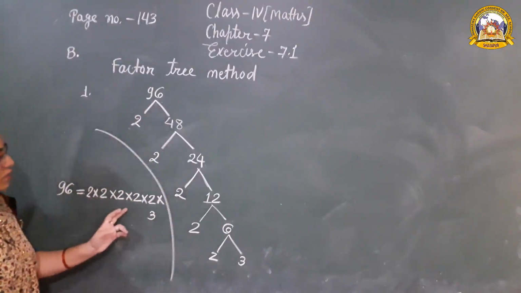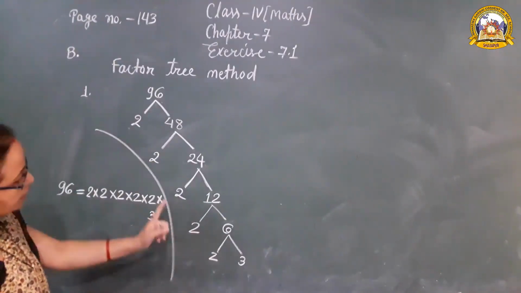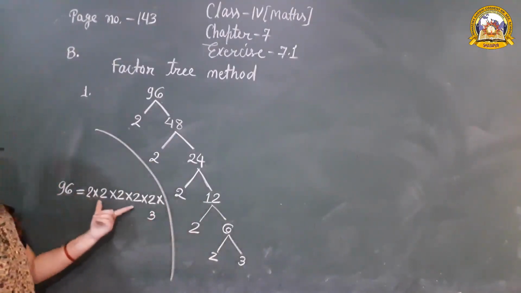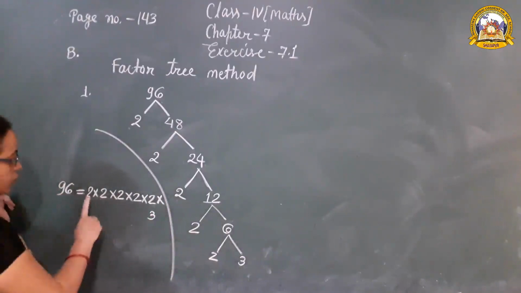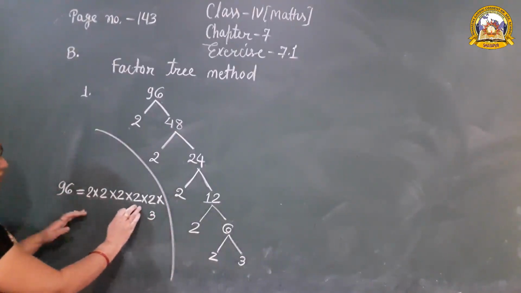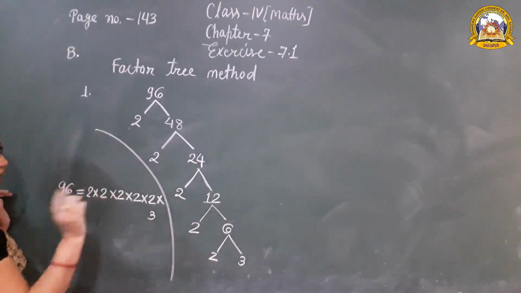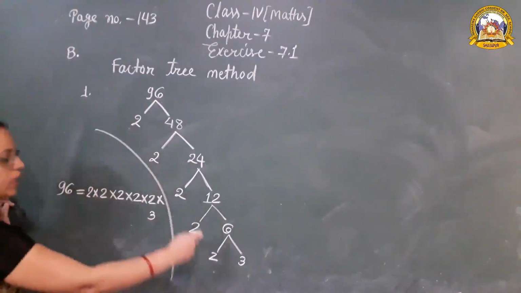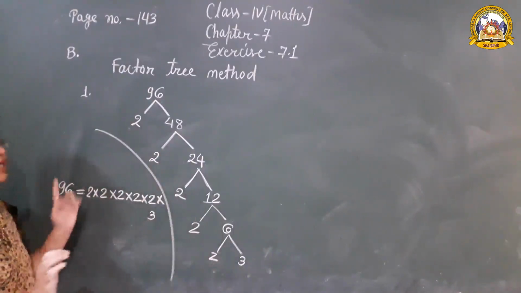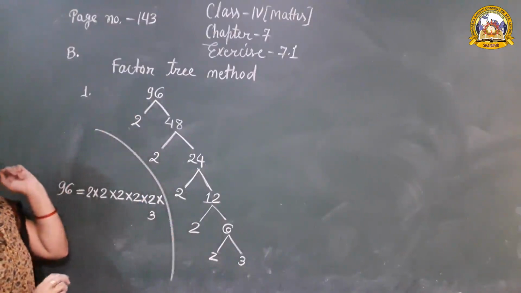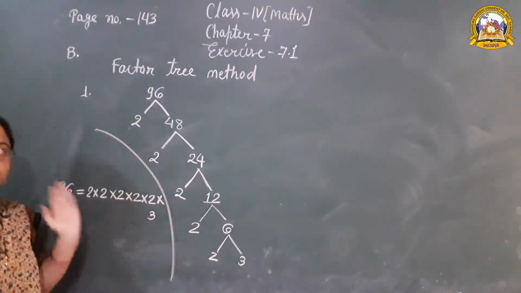How many times is 2 repeated? 1, 2, 3, 4, 5. 2 comes 5 times, so we have to write all 5 times here: 5 times 2 and 1 time 3. They are all the factors of 96, and this method is called the factor tree method.